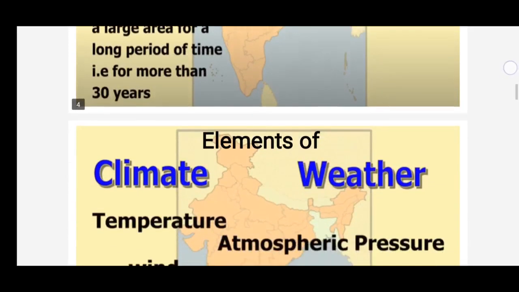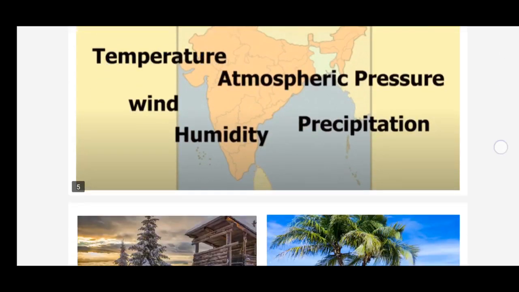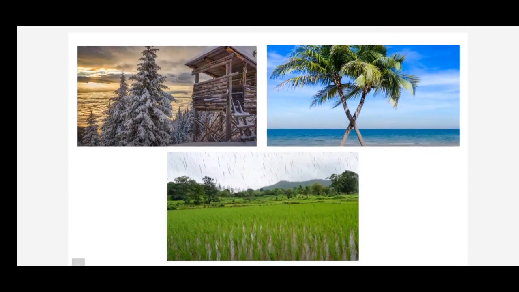So let's see the elements of climate and weather. The elements of climate and weather are the same, children. Both climate and weather have the same elements. They are temperature, atmospheric pressure, wind, humidity, and precipitation. Now you may have observed that weather conditions may fluctuate very often within a day. On the basis of generalized monthly atmospheric conditions, the year is divided into seasons such as winter, summer, and rainy seasons, as you can see in these pictures.